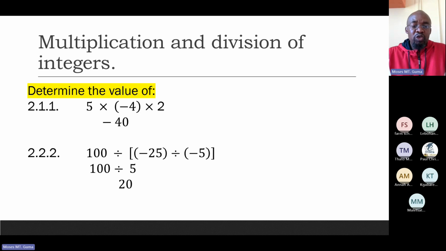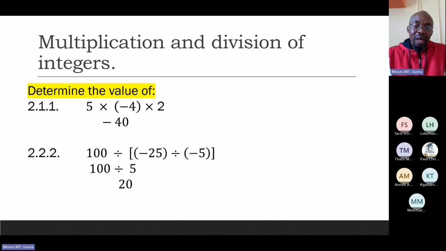Let's see what happens when we multiply and divide integers. Now, in this example, we have to determine the value of 5 multiplied by a negative 4 multiplied by a 2. Remember, when there's no sign there, it means they are both positive.